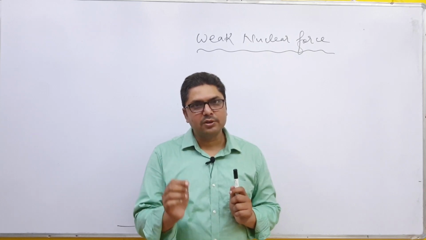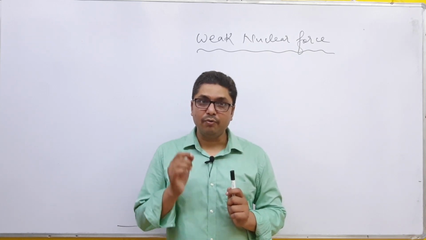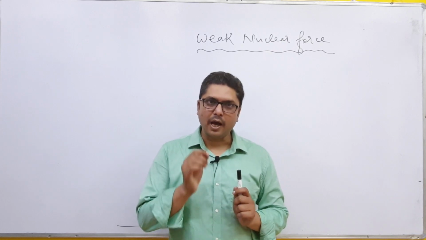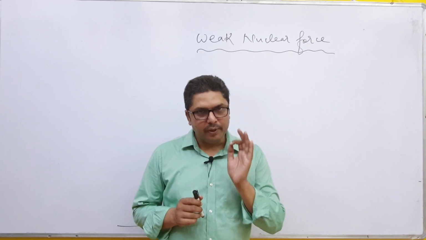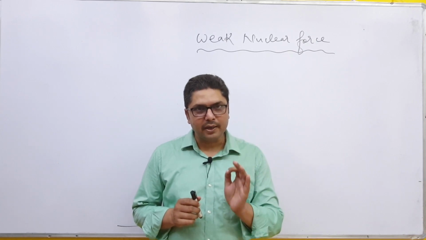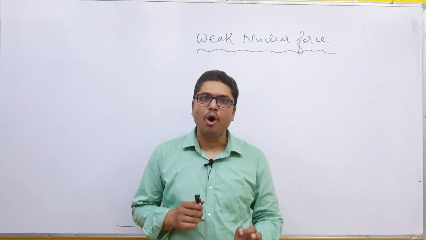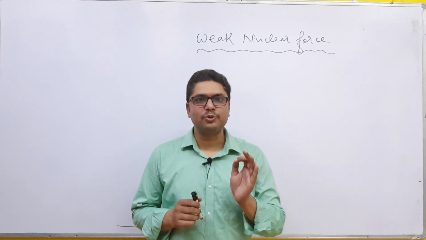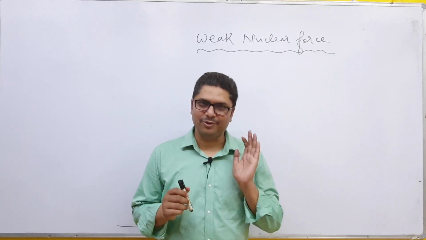Then the force binding these particles is said to be weak nuclear force. I am repeating this: the force between elementary particles during radioactive decay of radioactive substance is said to be weak nuclear force.